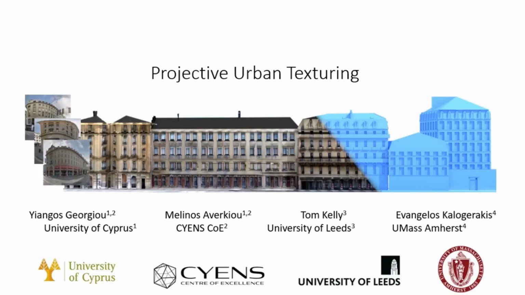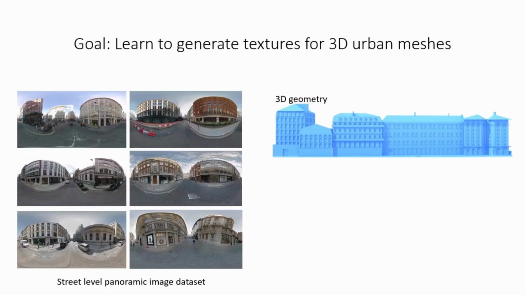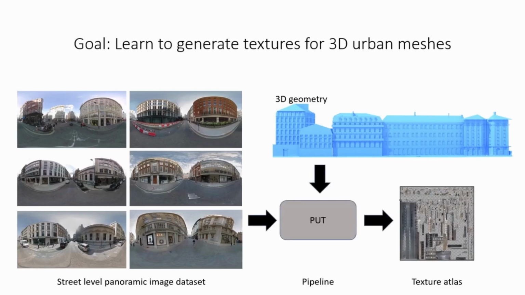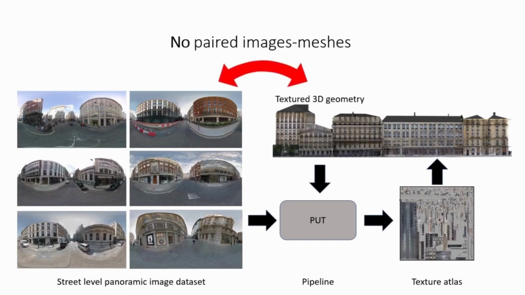Lastly, the goal of projective urban texturing is to automatically generate textures for large-scale urban meshes. Specifically, given a street-level panoramic image dataset, and untextured 3D meshes, representing large-scale urban environments, our method generates a texture within an atlas, such that the 3D geometry is textured according to the color and style statistics of the training image dataset. Our method learns to generate textures without requiring paired images with meshes. The meshes can represent largely different buildings from the ones observed in the images.